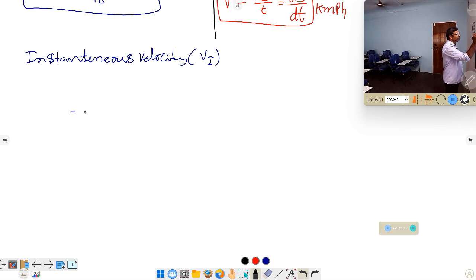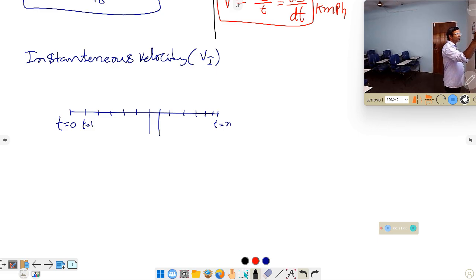That means a person started walking from time t equal to 0 and covered a certain number of displacements, after t equal to 1 second here, after t equal to n seconds here. Now when the vehicle is moving, suddenly you ask what is the speed of your vehicle at that moment.